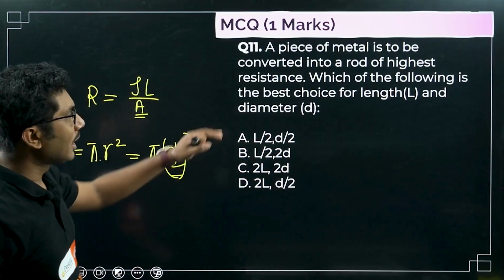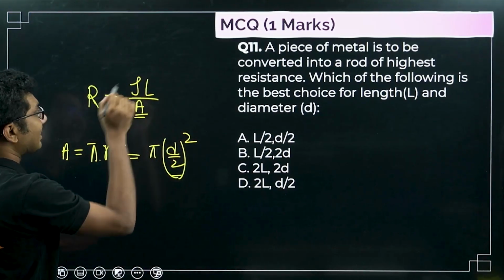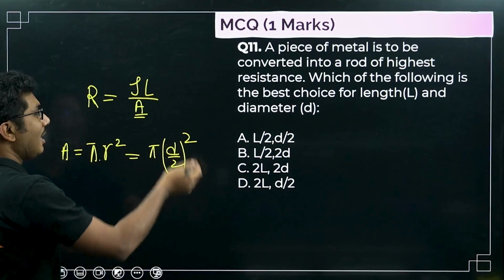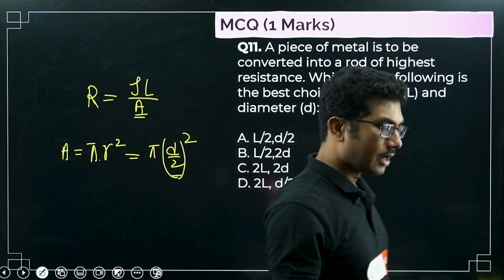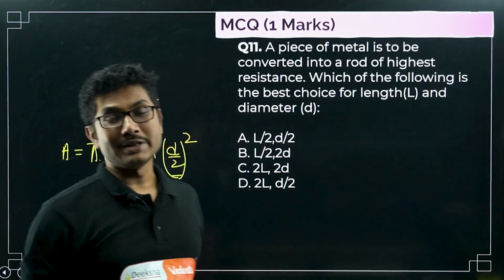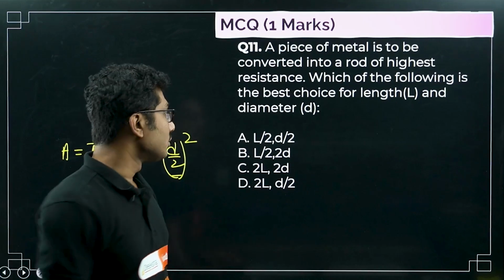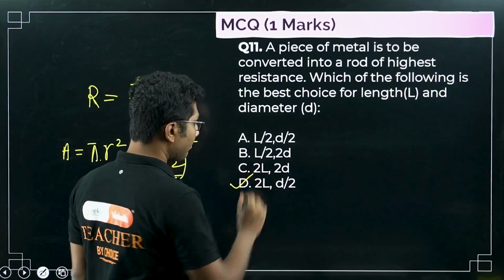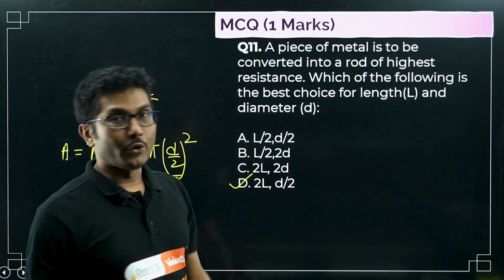So now, resistance is directly proportional to the length and inversely proportional to the square of the diameter. Higher the diameter, resistance will be less; higher the length, resistance will be more. So from this we can choose the correct combination, option D, where there is highest length and lowest diameter.